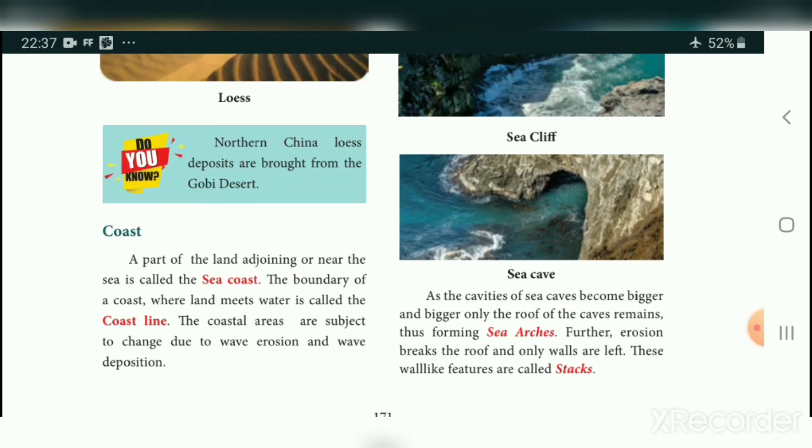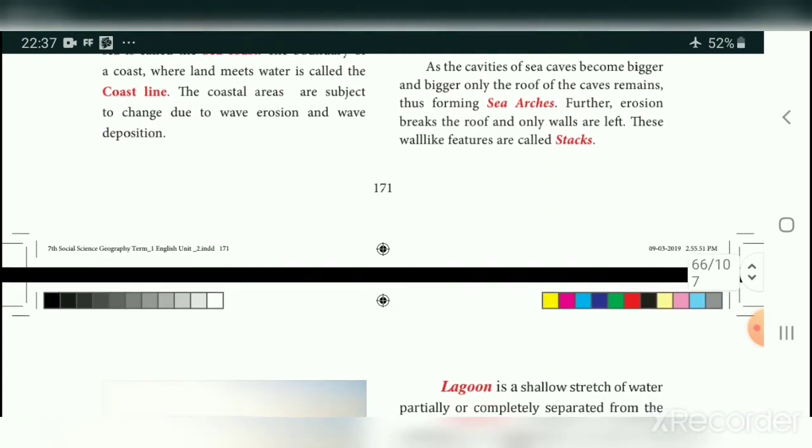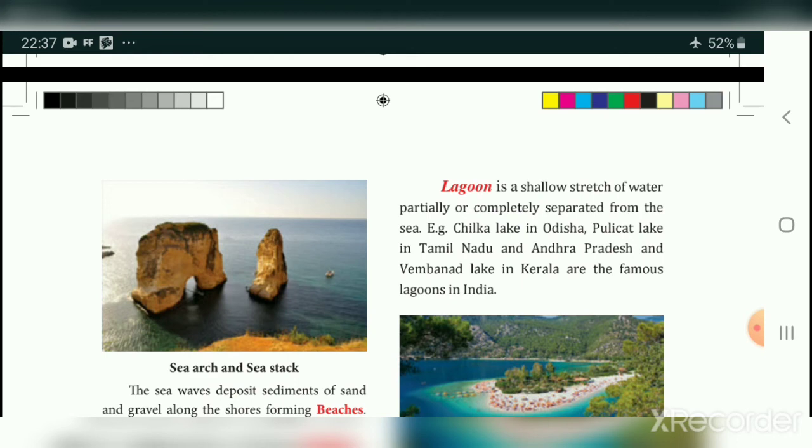As the cavity of a sea cave becomes bigger and bigger, only the roof of the cave remains, thus forming a sea arch. Further erosion breaks the roof and only walls are left. These wall-like features are called stacks. The first picture is a sea arch and here separately a pillar-like picture. This we call a sea stack.